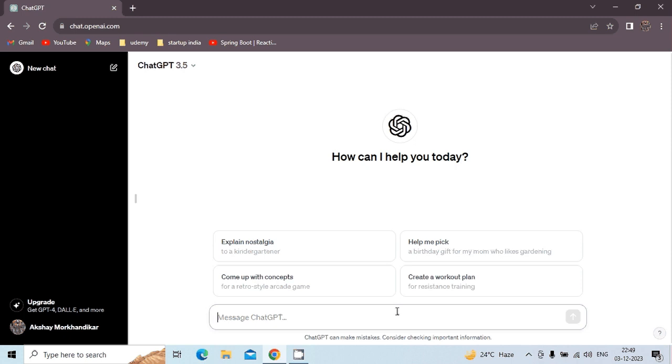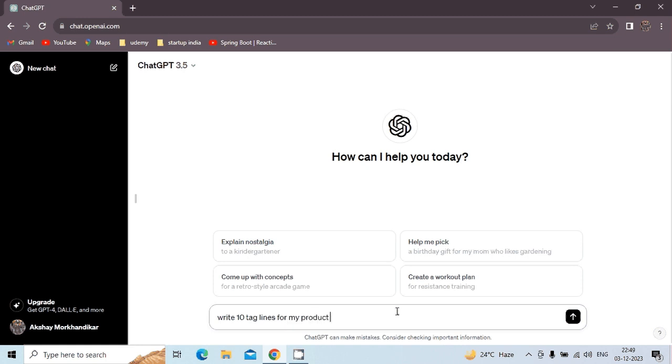So basically we use ChatGPT to reduce our work. For example, you are running a company and you want a tagline for your product. At that time, you will ask ChatGPT to do it on your behalf. For example, write 10 taglines for my product, like mobile.